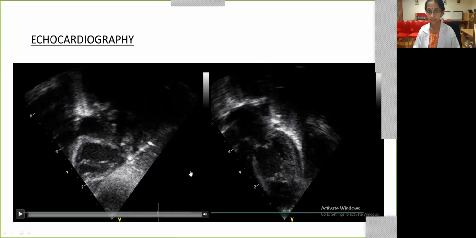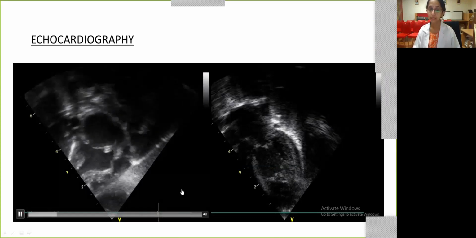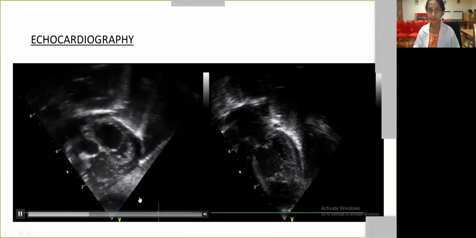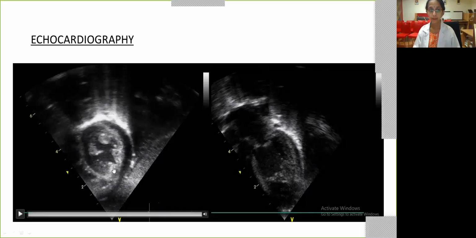Sometimes if it's a low thoracic coarctation, you may not pick it up from suprasternals. So when you do a tracing for the descending aorta from subcostals, you will get a tracing which is not normal if the coarctation is more than mild. So always start your echo from subcostals, and you might pick up a subtle left ventricular hypertrophy.